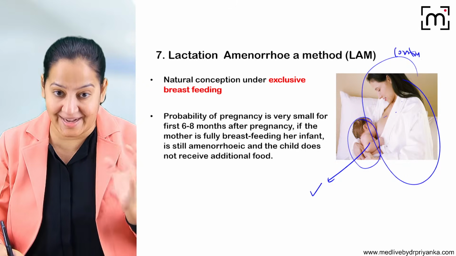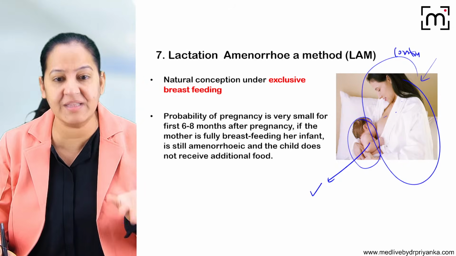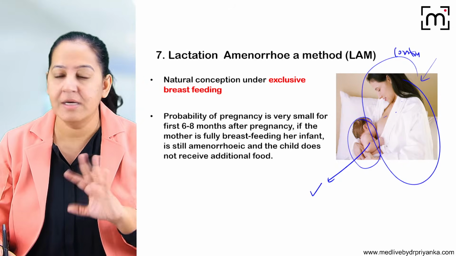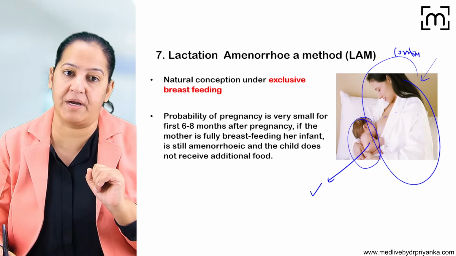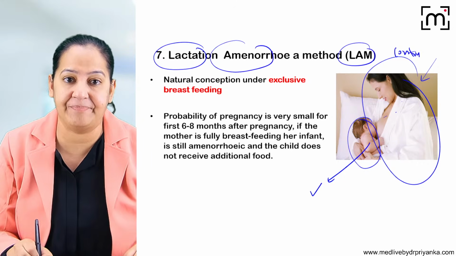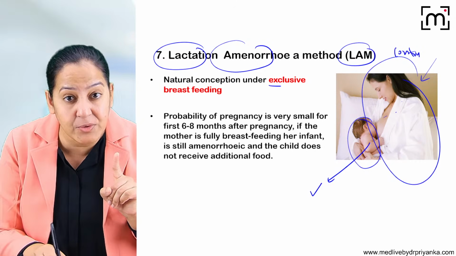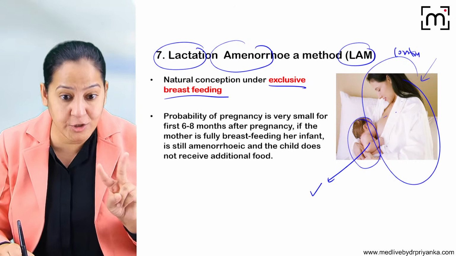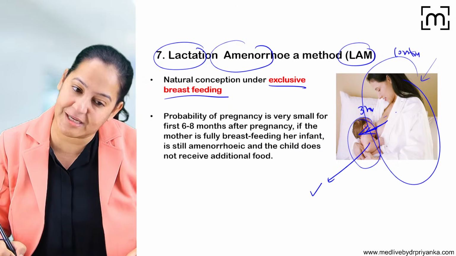So whenever she is lactating during that period, if she is not using any other method and she is having sexual intercourse with the husband, here she cannot conceive. She cannot conceive if she is breastfeeding the baby properly. So that is the lactational amenorrhea method, LAM. It is possible only if the baby is on exclusive breastfeeding, that is every 2 hours or every 3 hours she is providing breastfeeding to the baby.